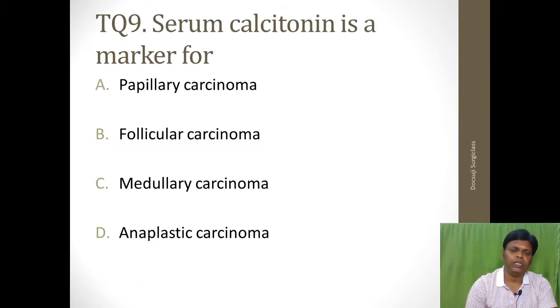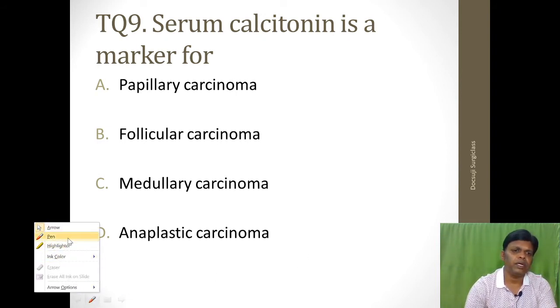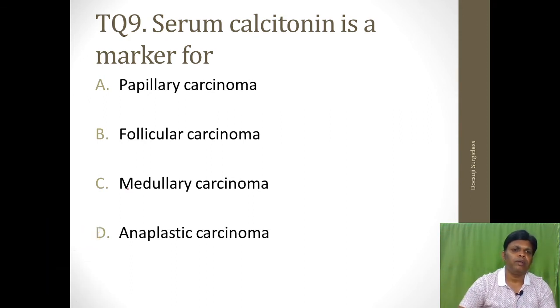Serum calcitonin is a marker for, and the answer is very straightforward again, it is a marker for medullary carcinoma of the thyroid. Okay, serum calcitonin as well as serum carcinoembryonic antigen. These two are the tumor markers for medullary carcinoma of the thyroid.